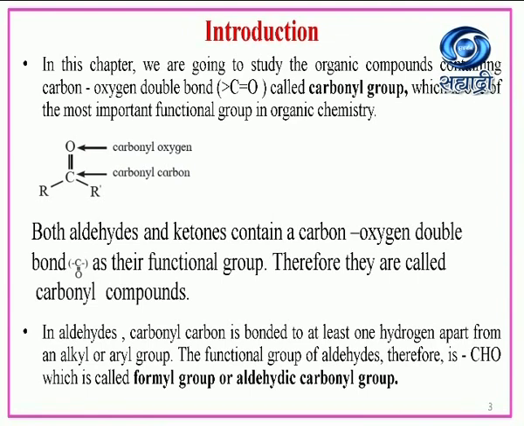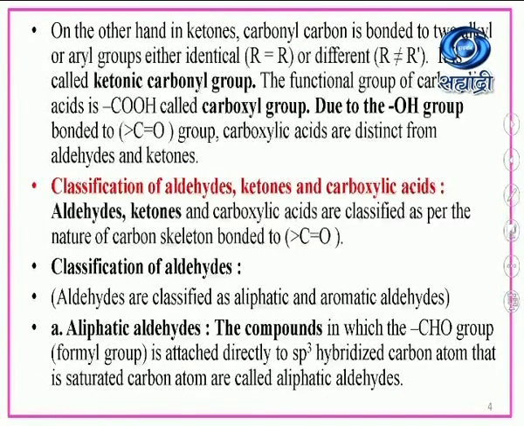Therefore, they are called carbonyl compounds. In aldehydes, the carbonyl carbon is bonded to at least one hydrogen apart from an alkyl or aryl group. The functional group of aldehydes therefore is –CHO, which is called the formyl group or aldehydic carbonyl carbon.